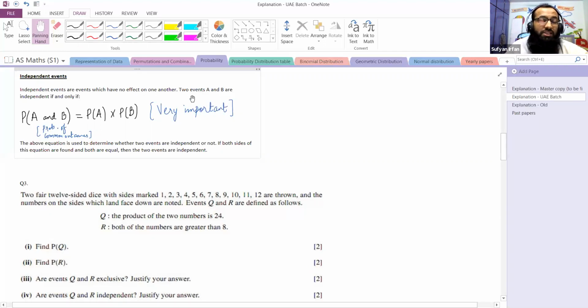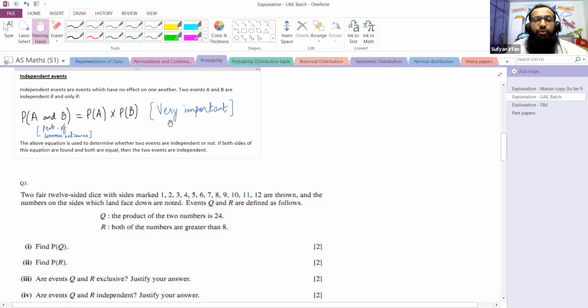Now from the examination point of view, two events A and B are independent if and only if the following equation is satisfied. Two events are independent if and only if the following equation is satisfied.